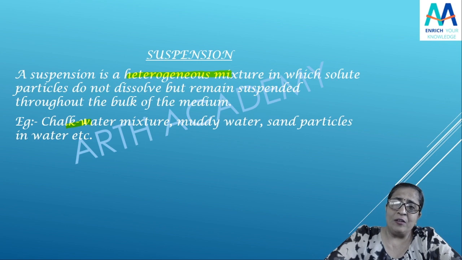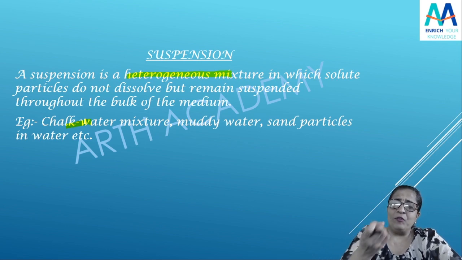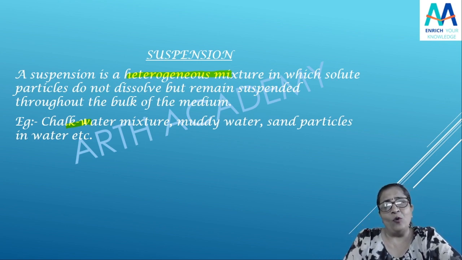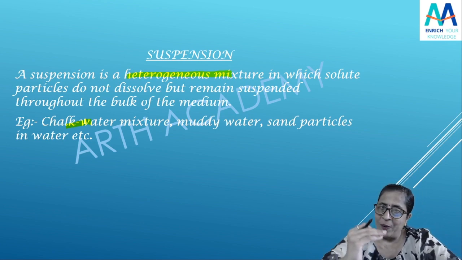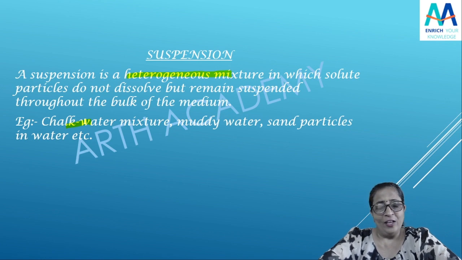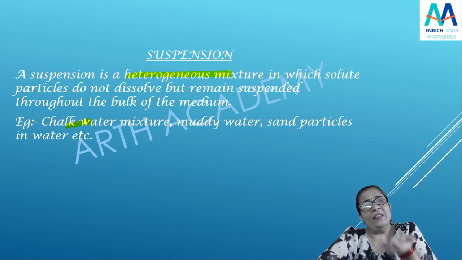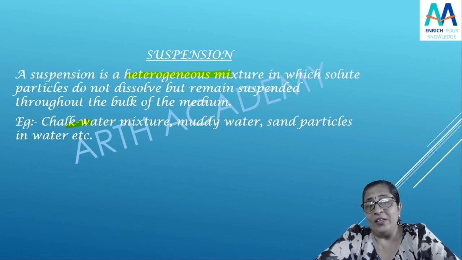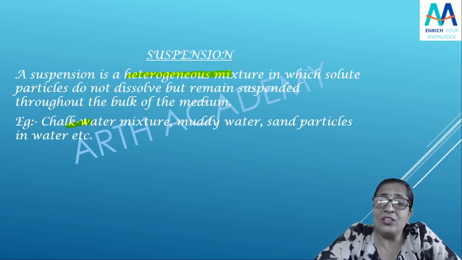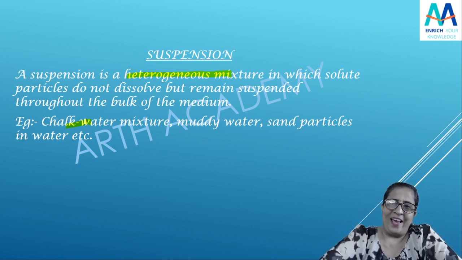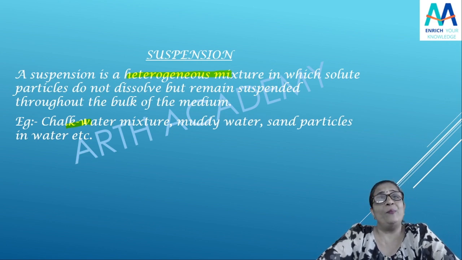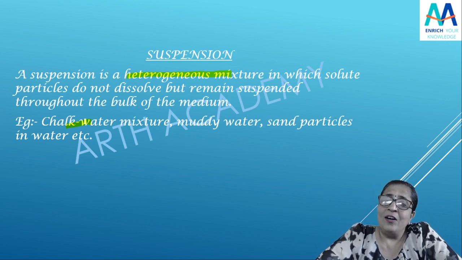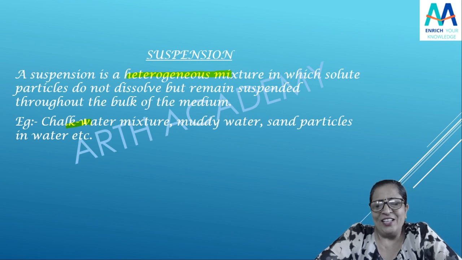Yes, when we try to filter it, we will see that clear water is obtained as a filtrate, right? Only water will be obtained as a filtrate, and the chalk powder will remain on the filter paper. That means separation is possible. So in a suspension, the particles can be separated by filtration. That is another property. Yes, we have seen the three.